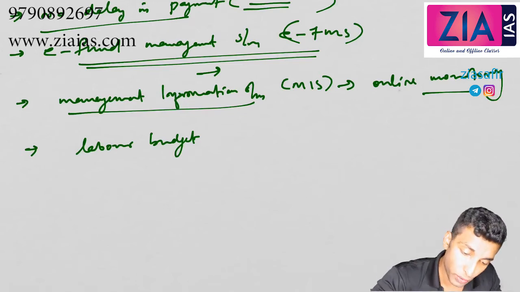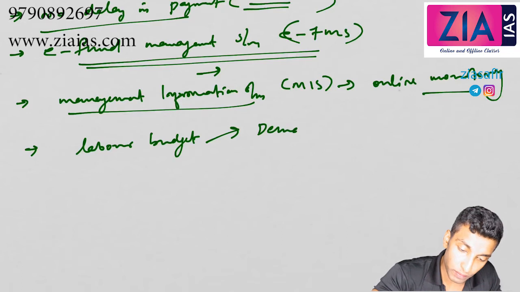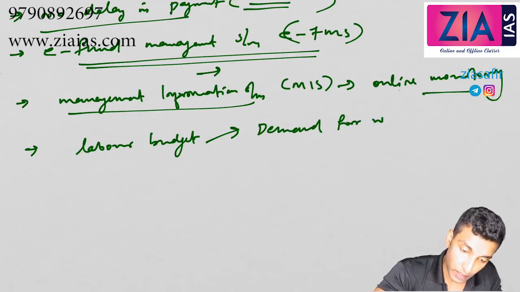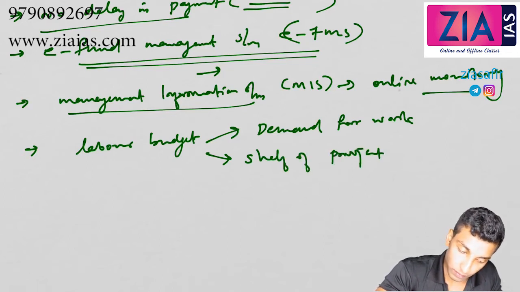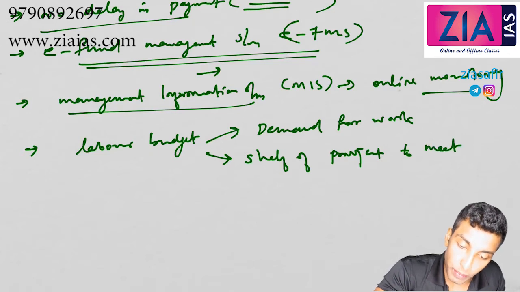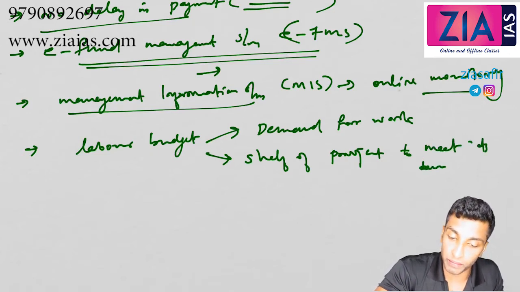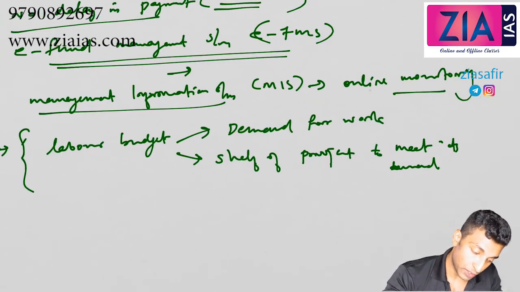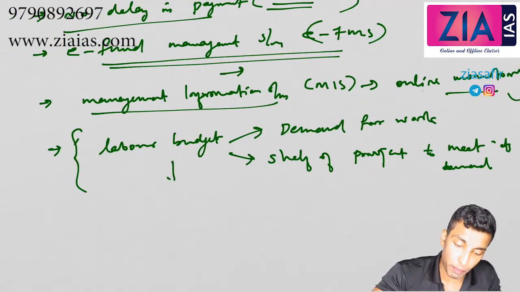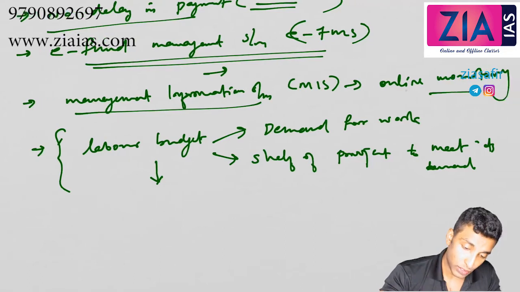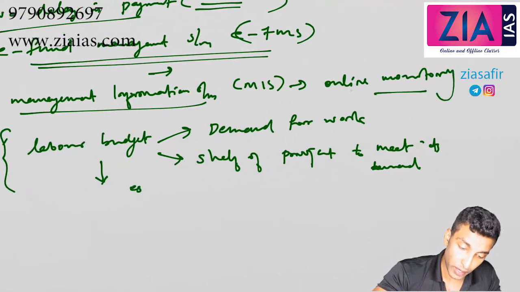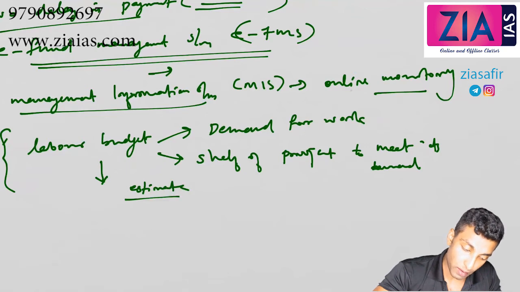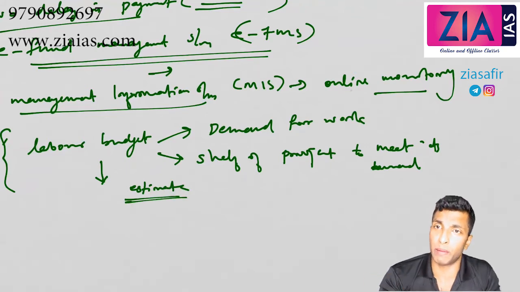It has two components: demand for work and shelf of projects to meet that demand. So there should be proper management and planning, with a proper estimate of work, and priority given as per the availability of labor.